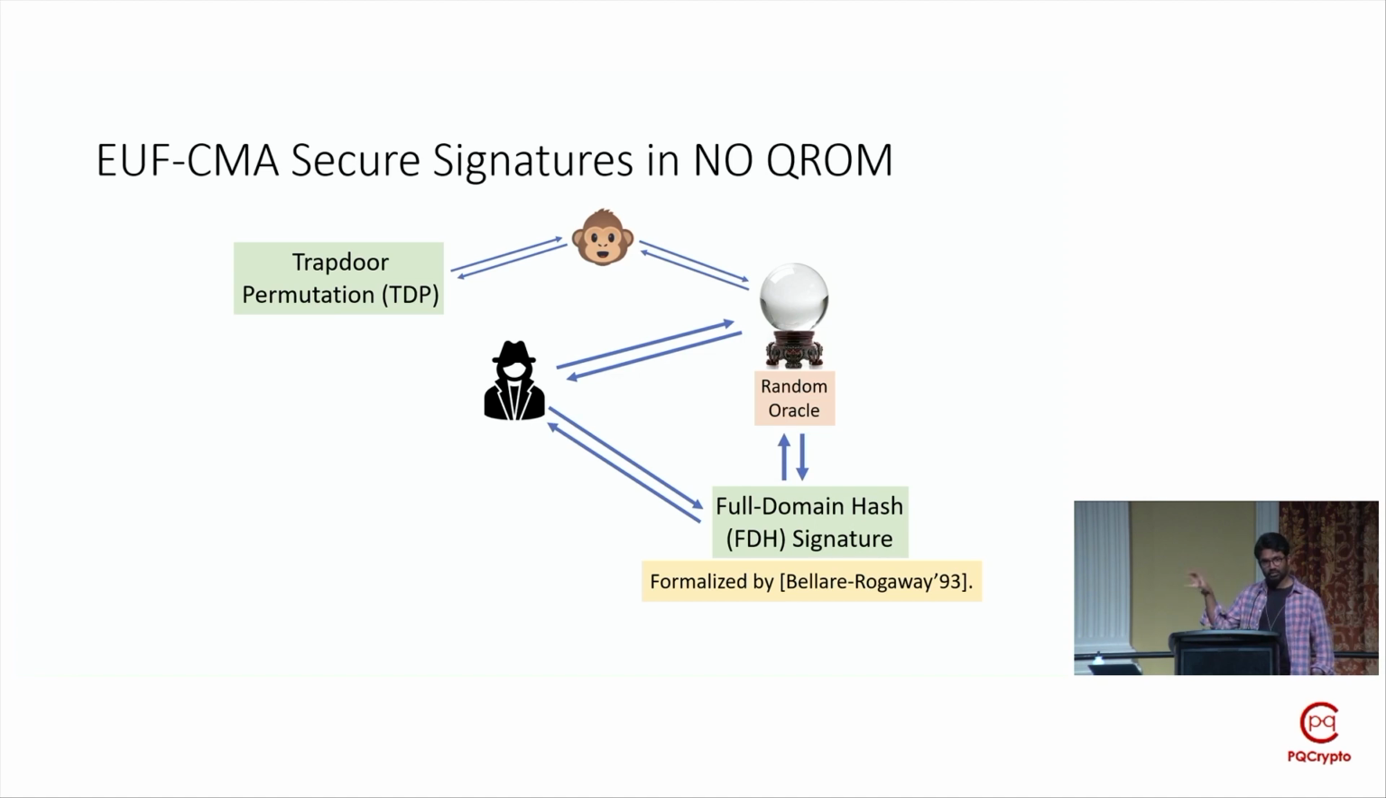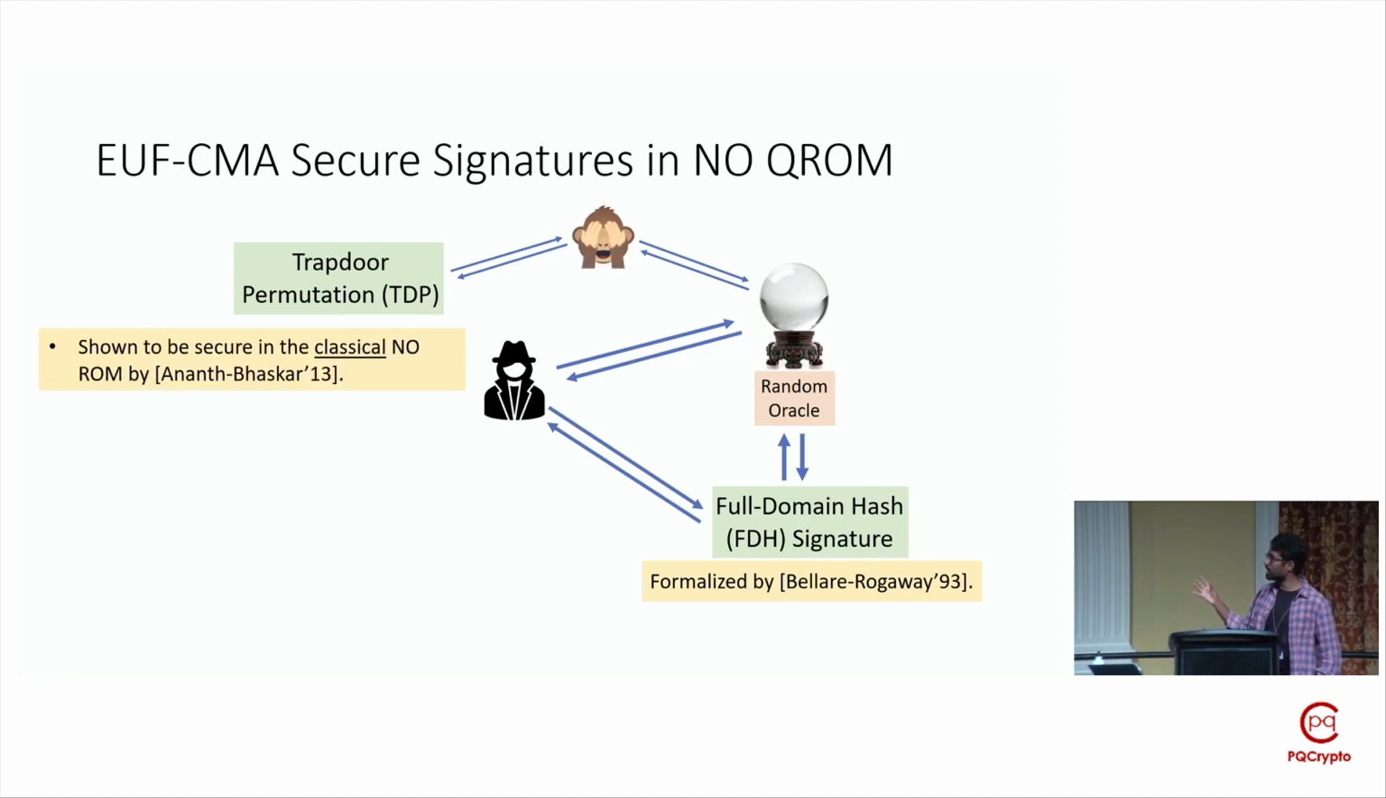So we first model the hash function as a random oracle, and then starting with any adversary which is successful in forging FDH signatures, we use a reduction adversary which uses the black hat adversary to break the underlying TDP. Of course, the signature attacker and the TDP attacker have access to this random oracle. And Bellare and Rogaway came up with such a reduction in the classical ROM. Later on, Anant and Bhaskar adapted their plain ROM reduction to also prove security of such generic FDH signatures in the weaker heuristical no ROM as well.